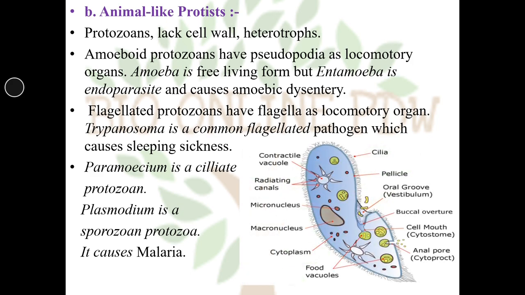Here you can see the diagram of Paramecium, having cilia on their plasma membrane, which is called the pellicle. Then you can see the presence of a micronucleus and macronucleus. You can see the oral groove, also called the vestibulum, the buccal cavity, and the contractile vacuole showing radiating canals.